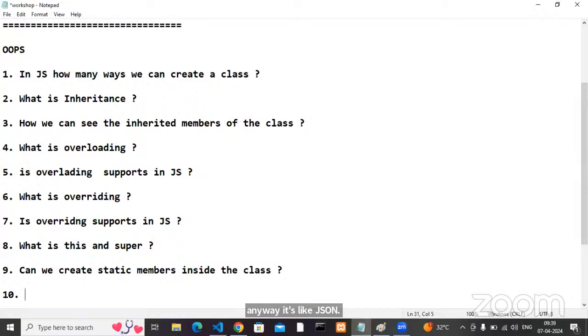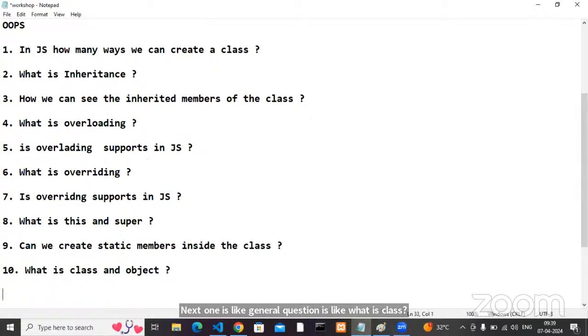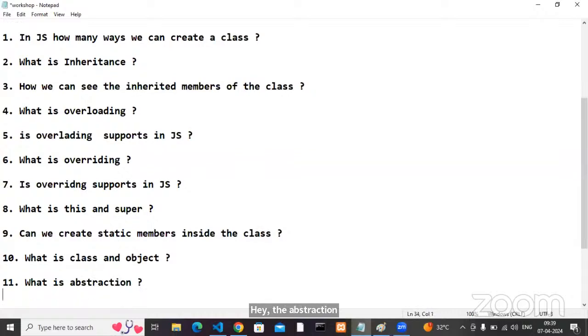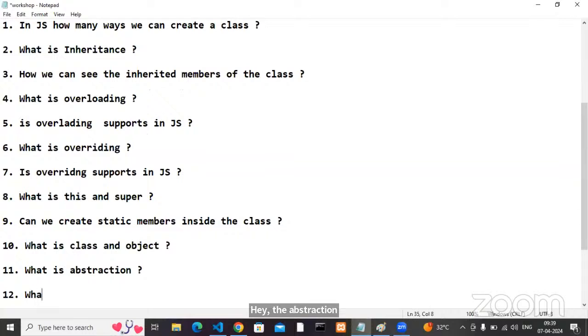The next one is a general question: what is a class and object? What is abstraction? What is encapsulation?